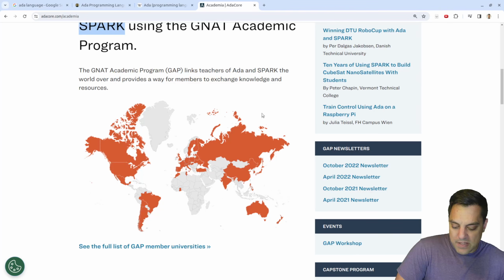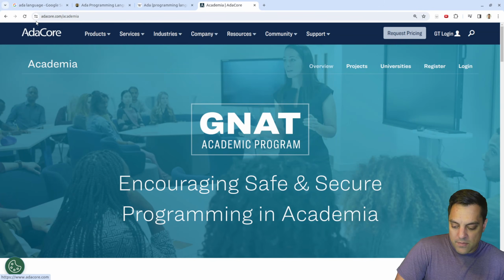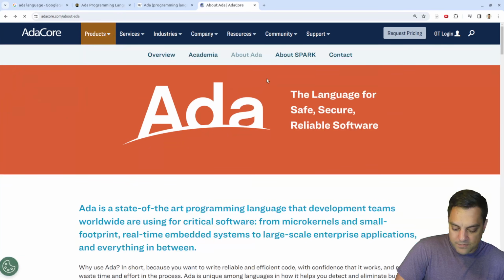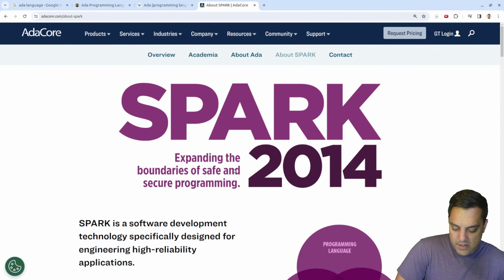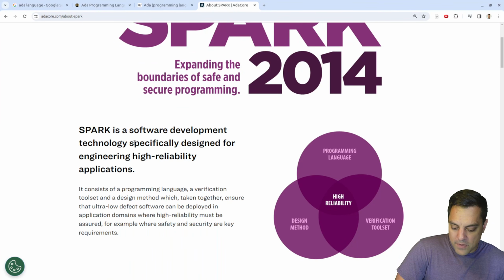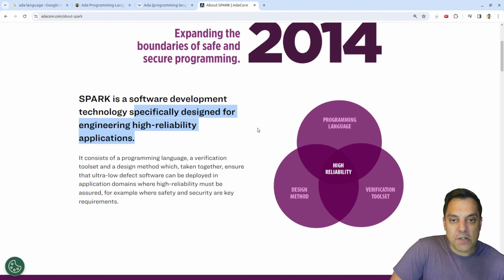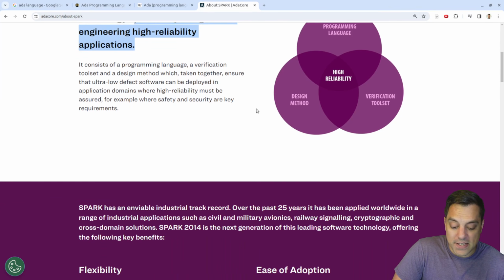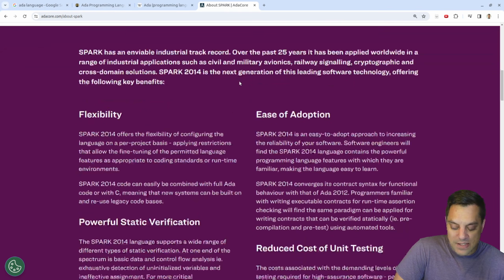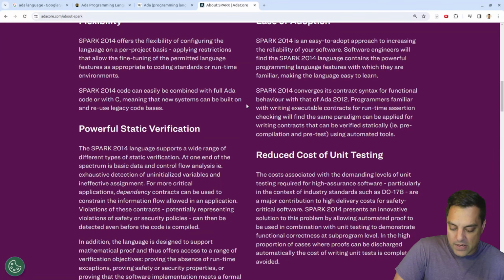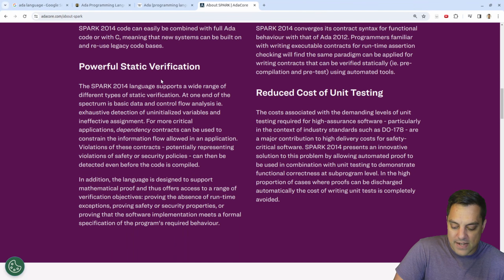Now, it looks like Ada is being used in many, many places here. Probably different domains. Let's see, what is Spark here? It's a software development technology specifically designed for engineering high reliability. Interesting. So, we looked at in the wiki some of the agencies that might use this, like space companies, car companies, robotics, and so on. Interesting. Spark code can be combined with full Ada code or with C. Oh, interesting. Okay, so there's a lot of static verification.